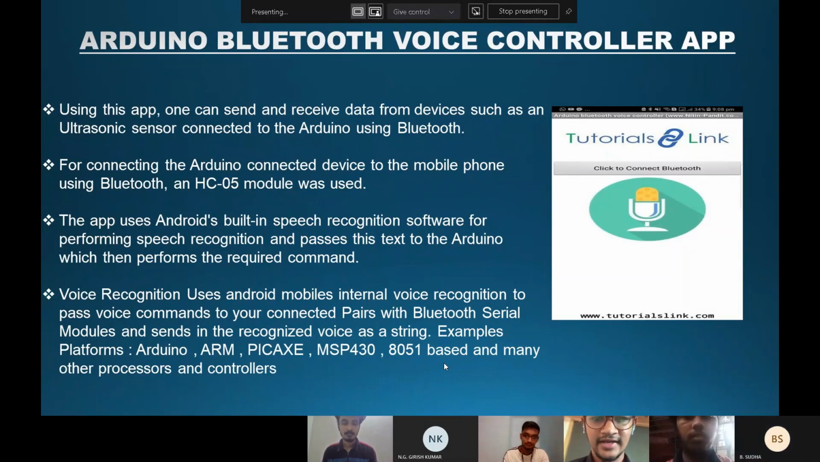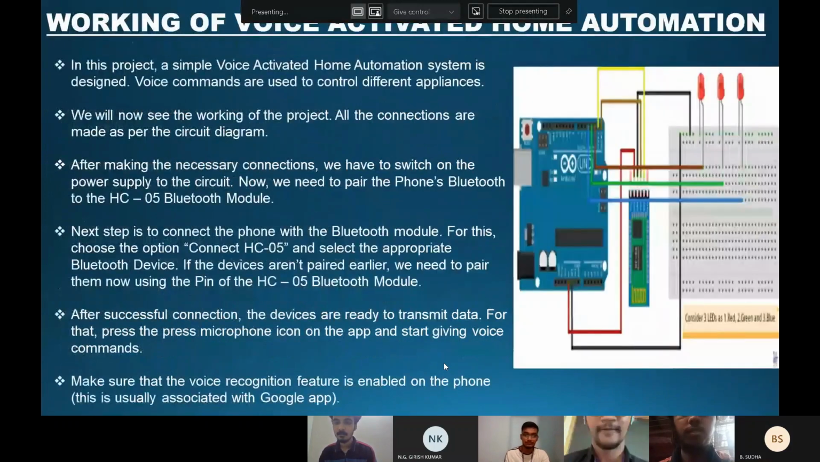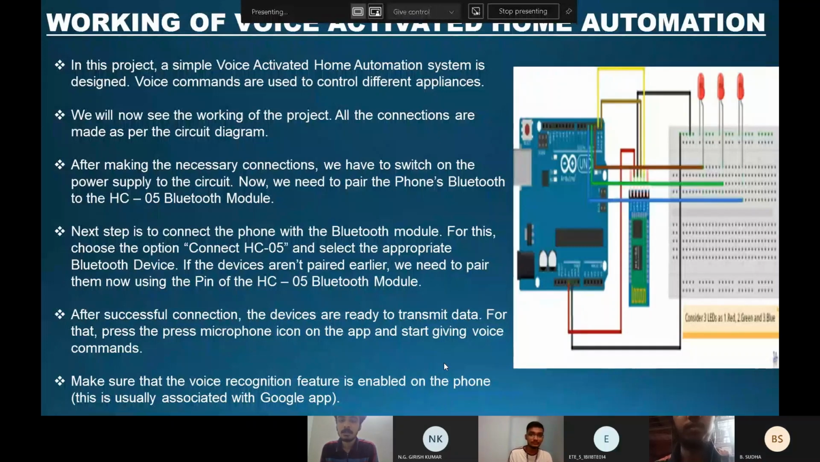Further is continued by Rahul. Good morning, everyone. Myself, Rahul. Now, let us look into the working of the voice-activated home automation. In this project, a simple voice-activated home automation system is designed. Voice commands are used to give different applications. We now see the working of this project.